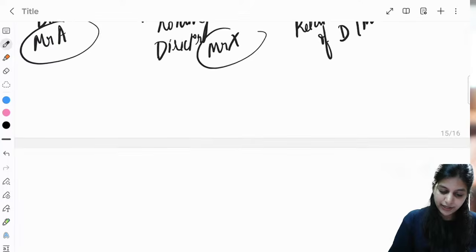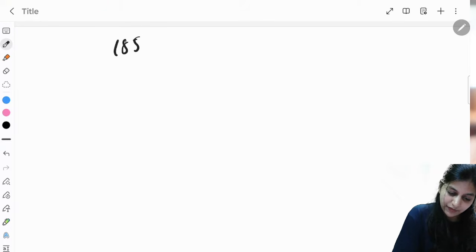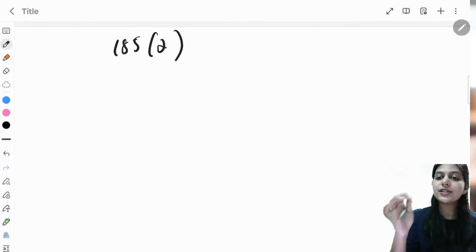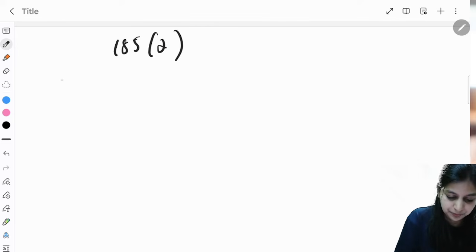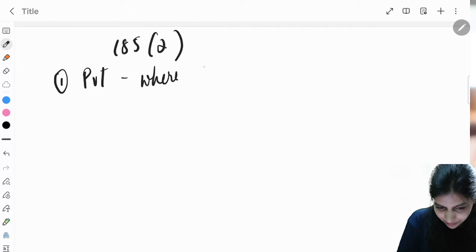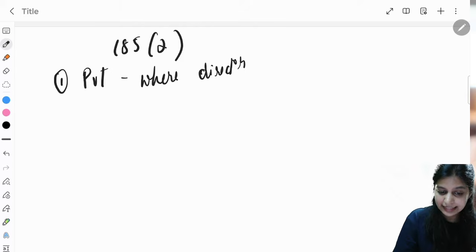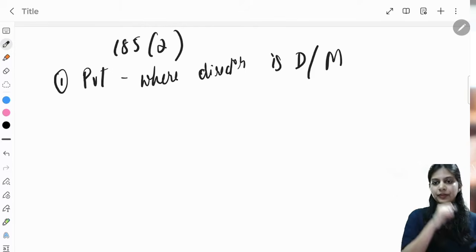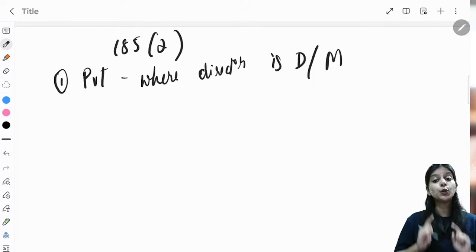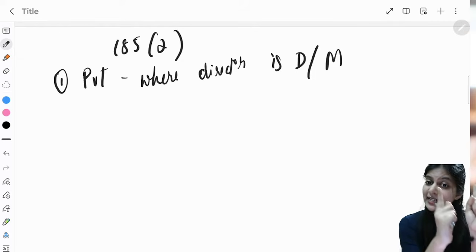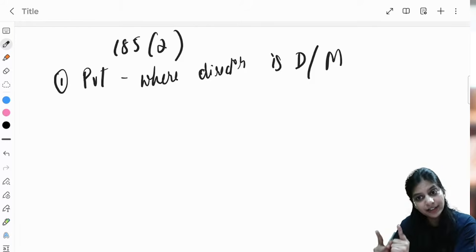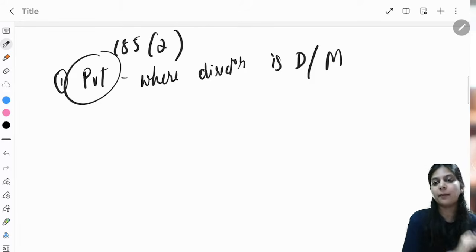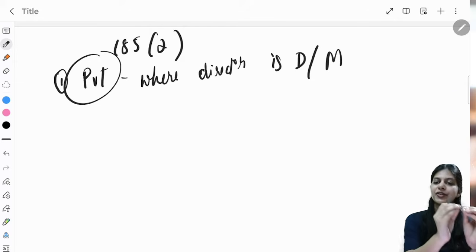Now, we are done with section 185 subsection 1. Next is 185 subsection 2. We saw, now first we will understand who is the interested person. First, a private company where the director is the director or the member. Understanding? To whom the loan is being given. That director is either the director or member of a private company. Then this company becomes the interested person.